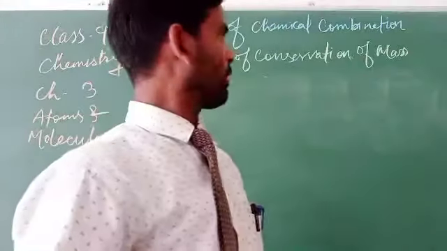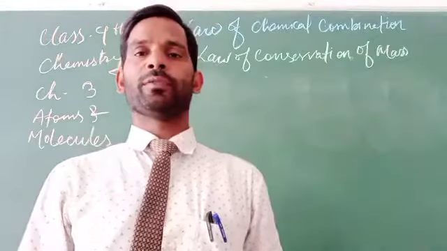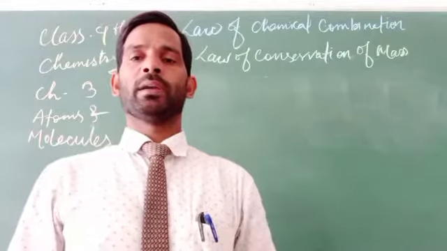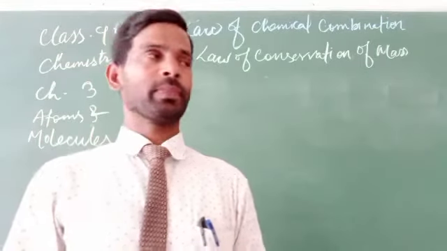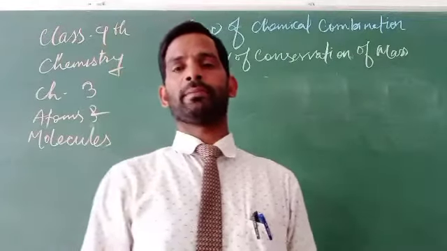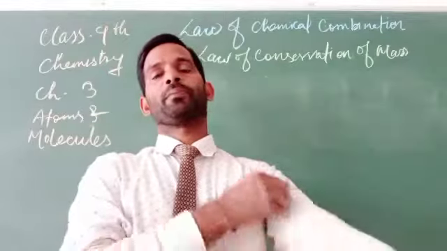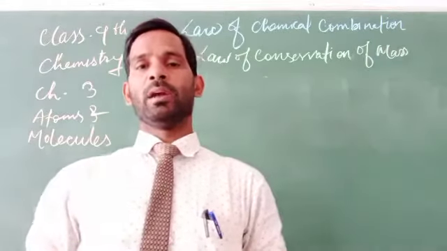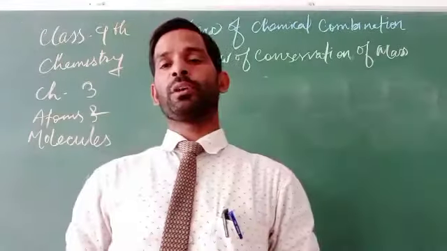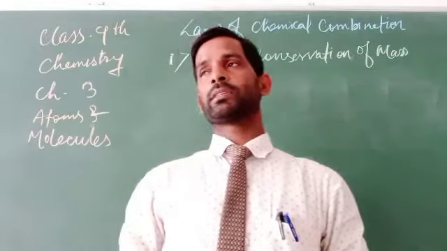According to the law of conservation of mass, if any chemical reaction takes place, the mass of the reactants will always be equal to the mass of the products. What does it mean?